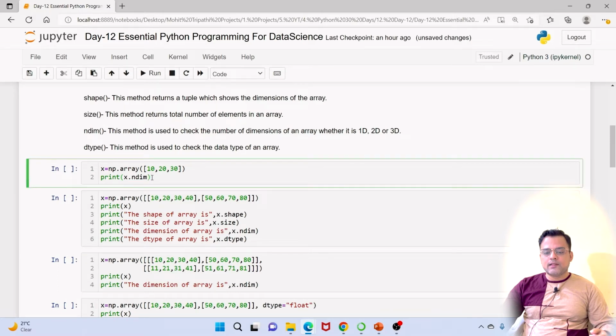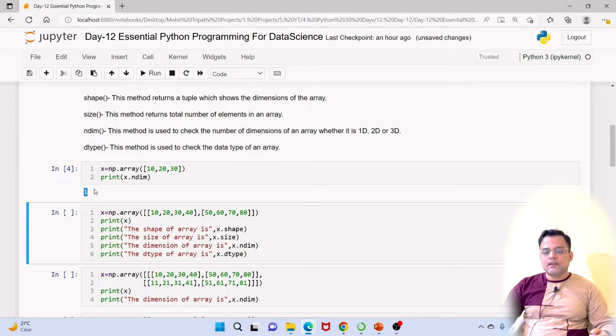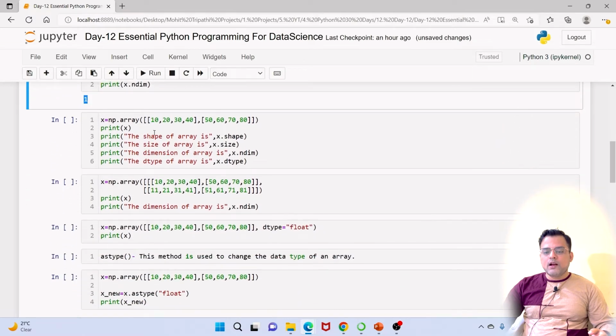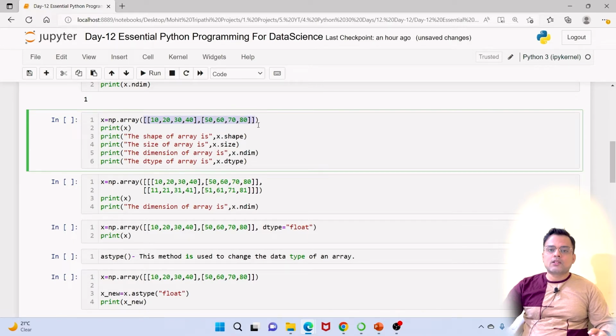So here let's say that I have an array and I am checking the dimension of an array. You can use the ndim method. So here it says the dimension is 1, which means a single list is a one-dimensional array. Now if you have to create a two-dimensional array, you have to pass a list of list. By list of list I mean